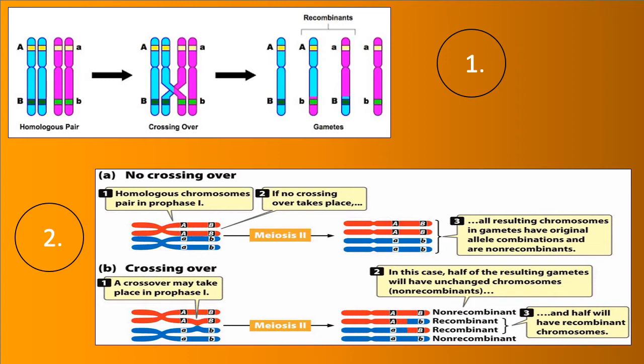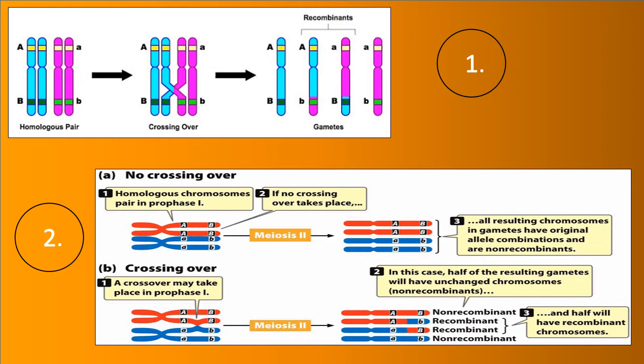Crossing over took place, which resulted in the formation of recombinants as well as non-recombinants. See the recombinants part: we have capital A and small b, and small a and capital B, and the non-recombinants part have capital A, capital B and small b, similar to the parent chromosomes.